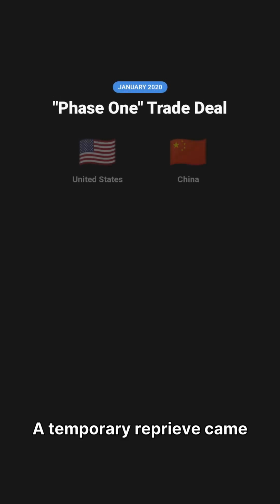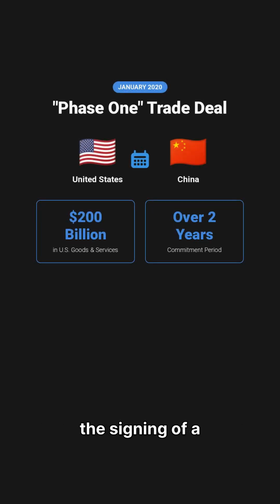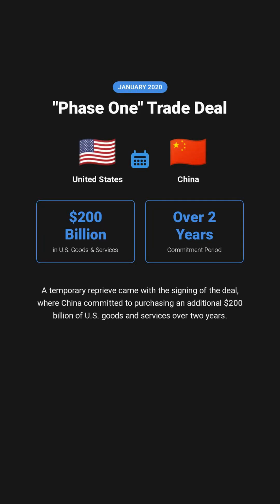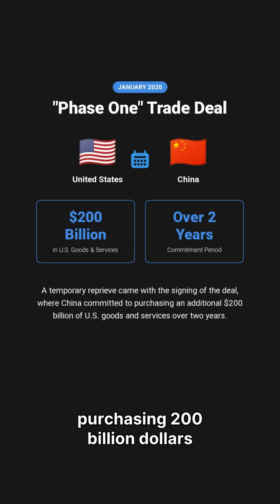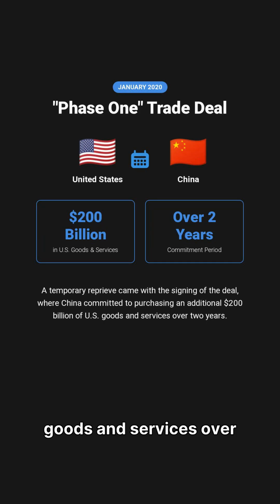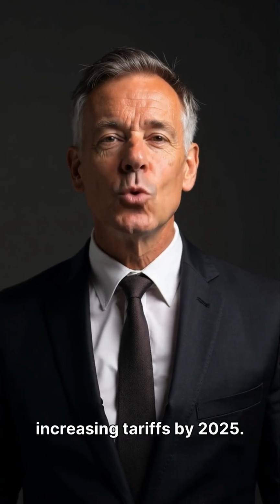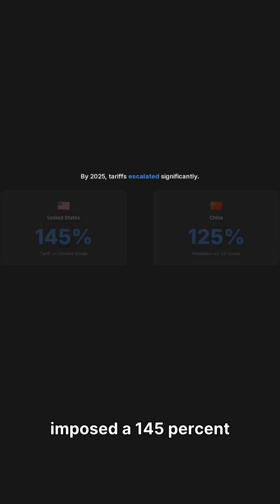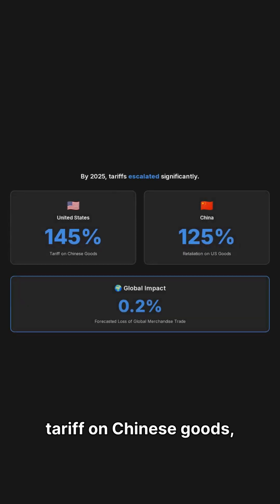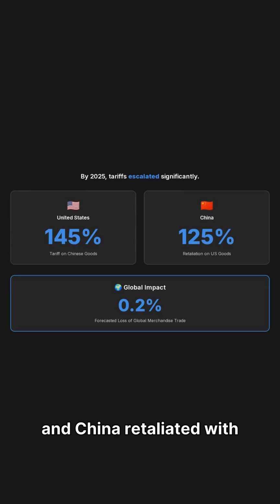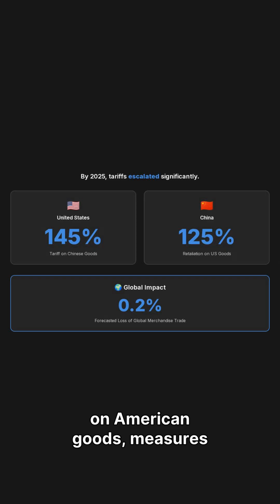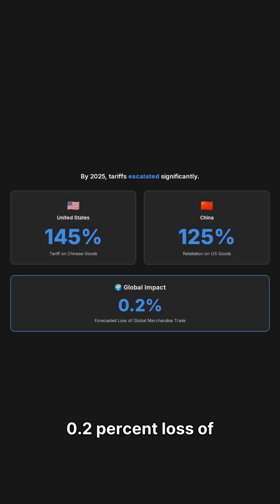A temporary reprieve came in January 2020 with the signing of a Phase 1 trade deal, where China committed to purchasing $200 billion of US goods and services over 2 years. However, tensions resurfaced, leading to a series of increasing tariffs by 2025. The US imposed a 145% tariff on Chinese goods, and China retaliated with a 125% tariff on American goods, measures forecast to cause a 0.2% loss of global merchandise trade.